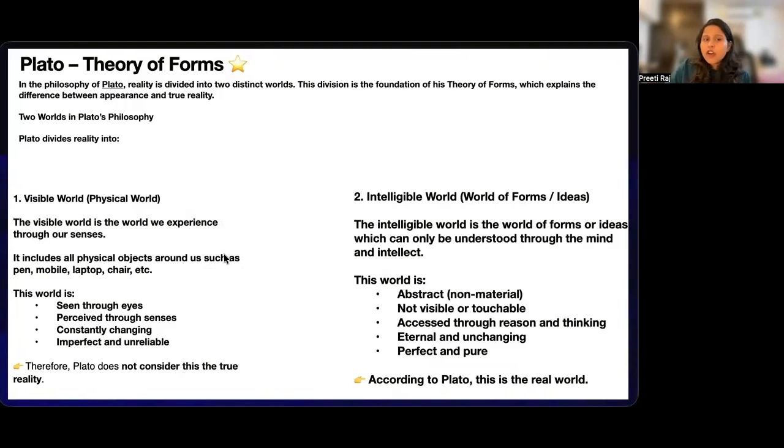So what are forms? Forms means a perfect idea, a pure concept, an eternal pattern. They are all non-material, abstract, unchanging, perfect things. They never decay, they never become old, they never get corrupted. Plato says that every physical object is only a copy of the ideal form. The ideal form exists first, the idea that exists in your mind first. The physical object comes later from your idea.